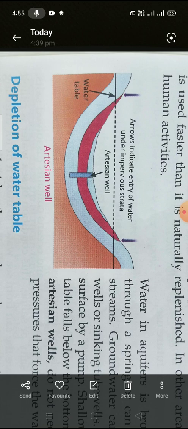Now second, fourth and fifth one is deforestation. So deforestation, we know that in deforestation, the trees in the forest are cut, and urbanization occurs in that area. So because of that also the level of water decreases. Now global warming means the temperature of the globe is increasing year by year. That is nothing but global warming, and this is also a reason for reducing the water level.